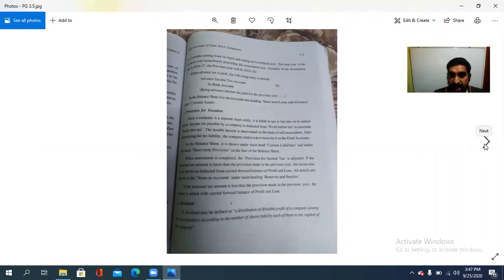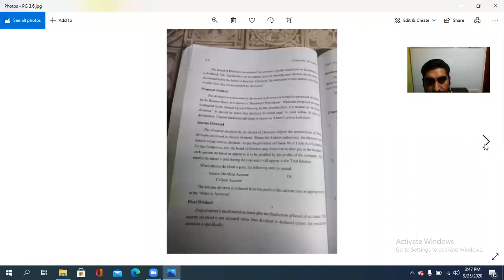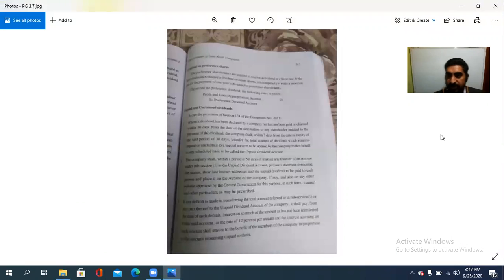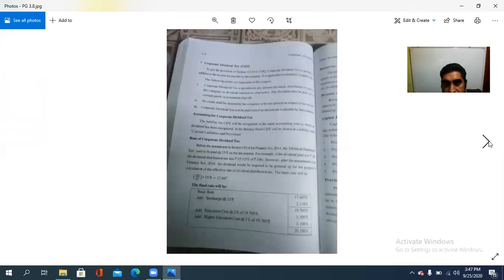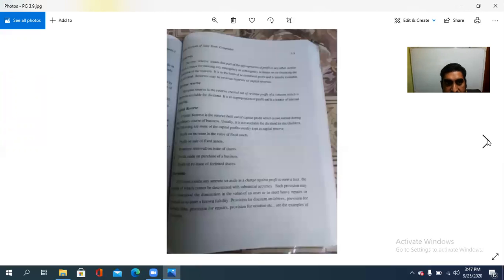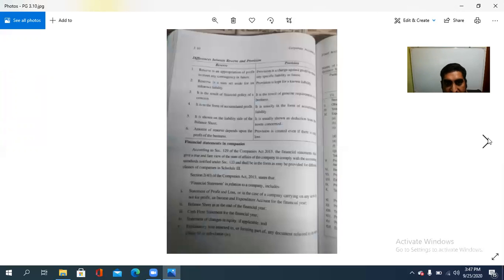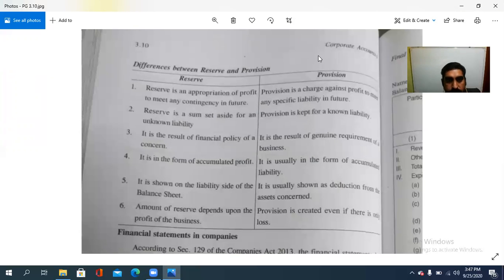And one more is there, that is provision for taxation. So we will see, and what is a proposed dividend? In the previous class, we saw proposed dividend, interim dividend, and final dividend, and unpaid and unclaimed dividends also. Then we saw corporate dividend tax, then reserve and capital. Today we are going to see the differences between a reserve and a provision.